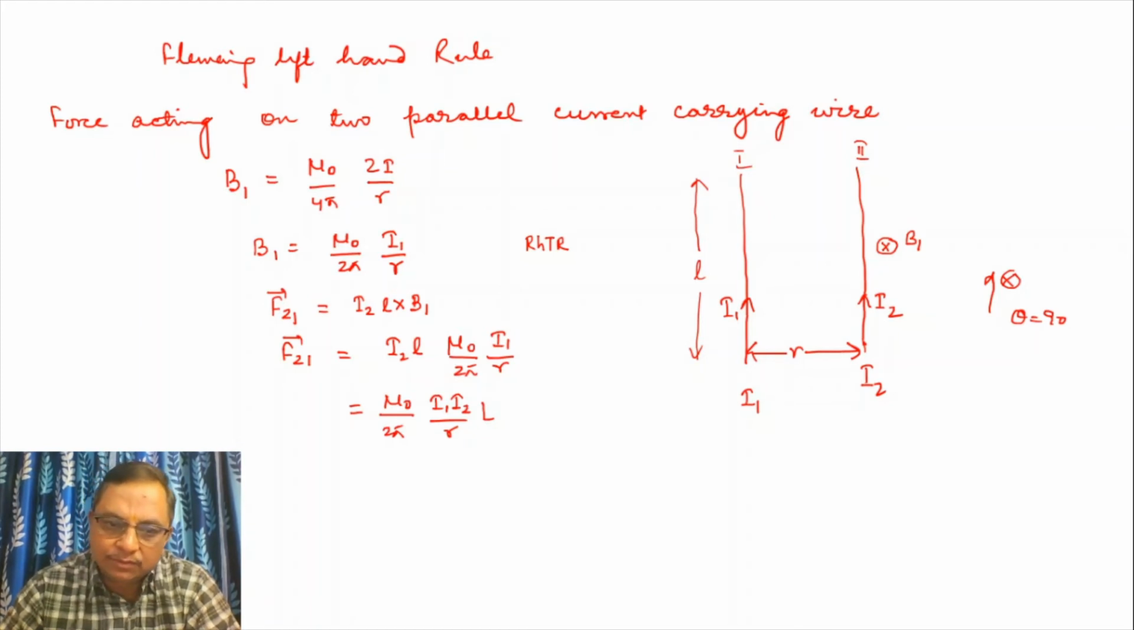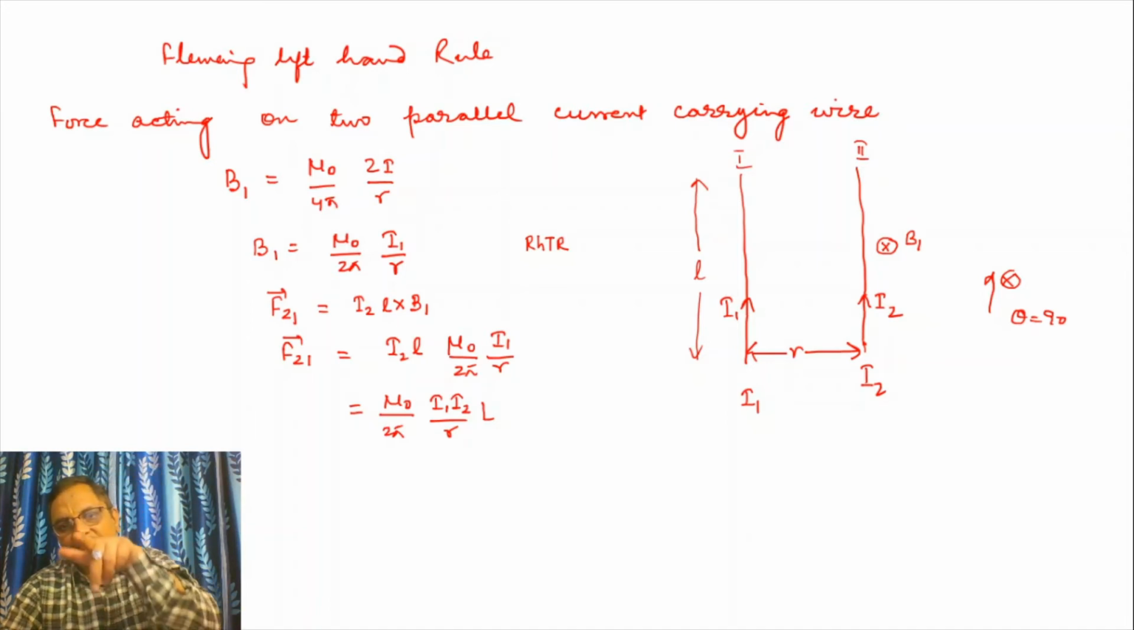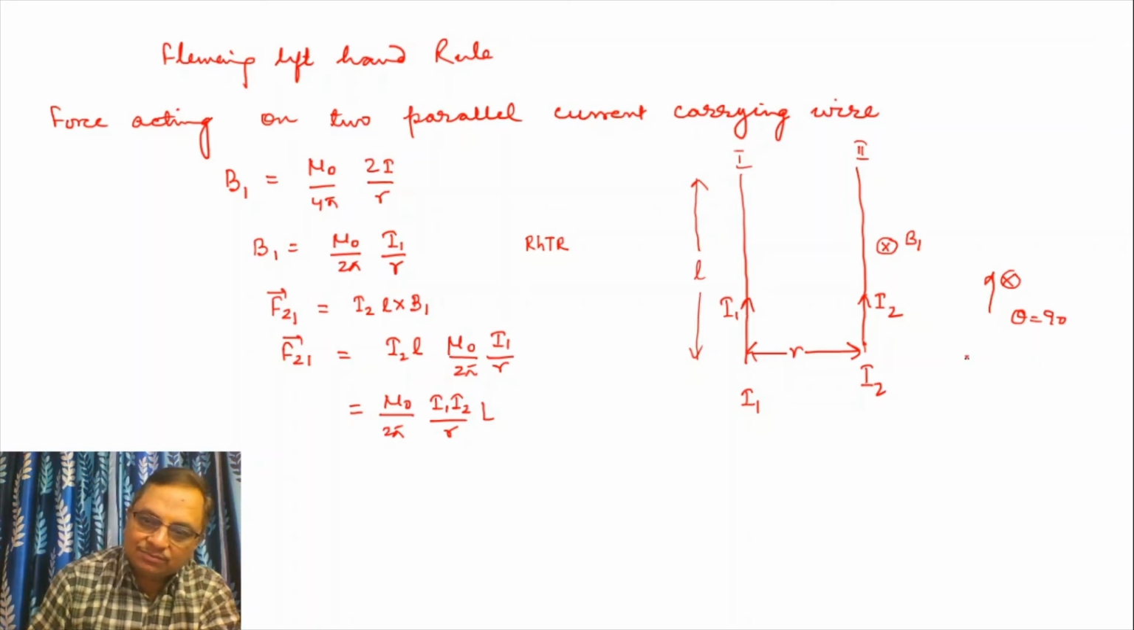Dear students, what will be the direction of this force? Just apply Fleming's left hand rule. First finger, magnetic field. Second finger, current. Current is in the upward direction, so this is in the upward direction. The thumb is showing the direction here, towards the first wire, meaning the force acting on the second wire is towards the first wire. This will be the direction of force.